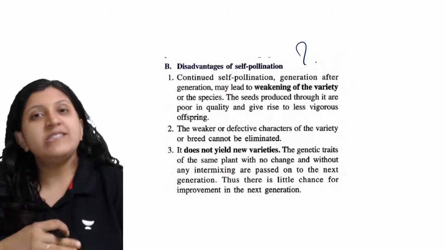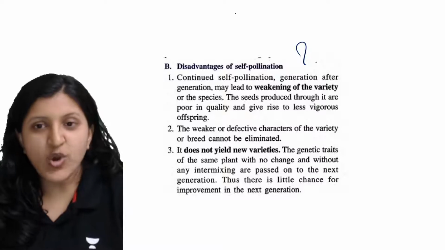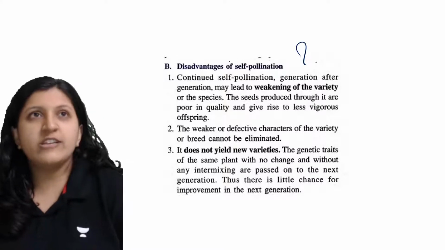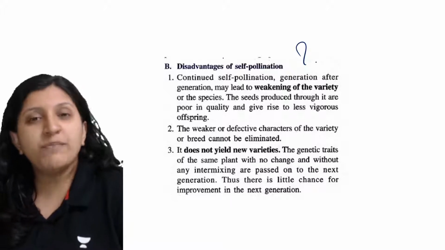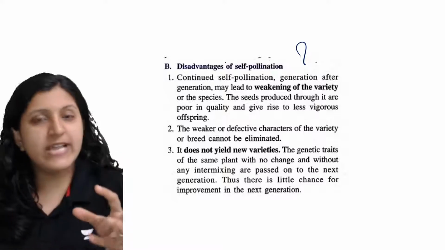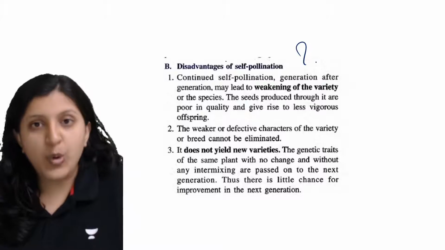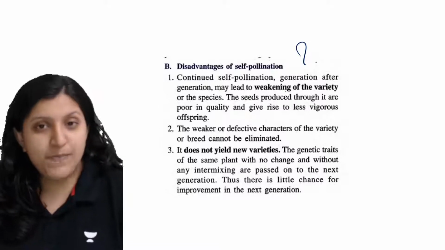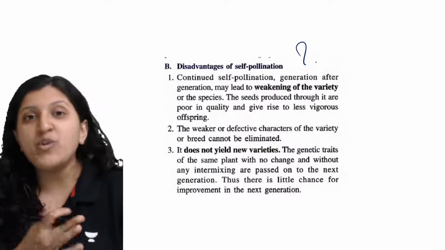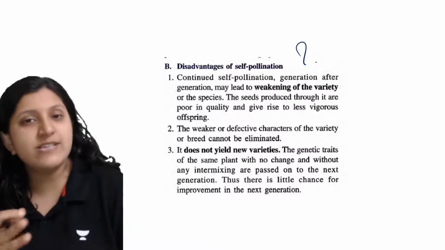So you can find some genetic disorders. There might be genetic disorders present in this plant. Genetic disorder in the sense that it might not have better adaptability to the surroundings. Let's say this condition is a hot condition, or maybe a cold condition. The plant which is growing in that condition is not able to adjust to it, so at a certain period of its life it is going to die soon.